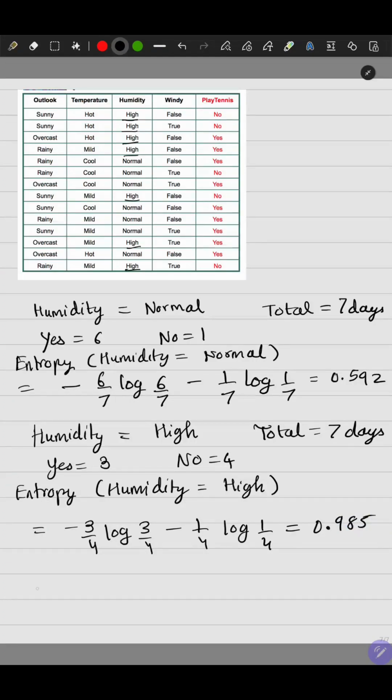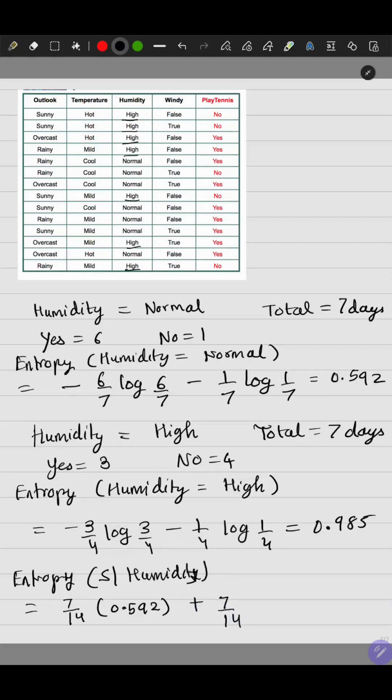Okay, and now we'll calculate the weighted entropy. So the entropy of the entire data set, if you use humidity as the splitting attribute, will be equal to, what is the weight of normal? Both of them have equal weight this time. So 7 by 14 is the weight multiplied by 0.592. That's the entropy of that partition, and the weight of the high humidity partition is also 7 by 14, and the entropy that you get in that partition is 0.985. So this is 0.788.